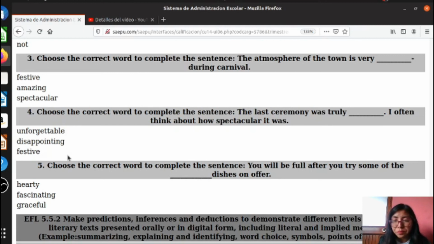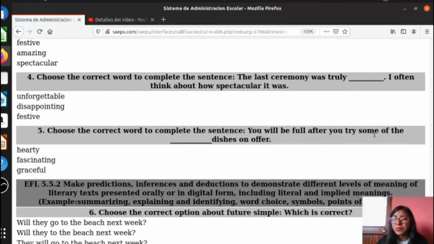Okay? The number 5. Choose the correct word to complete the sentence. You will be full after you try some of the dishes on offer. Okay, in this case you are going to use hearty. Okay, remember that word relates to the food, so you have to study the words of the vocabulary in order to know the best answer. Okay, usted tiene que estudiar todas las palabritas del vocabulario para reconocer la palabra correcta. That's right. And we are going to continue with the next.